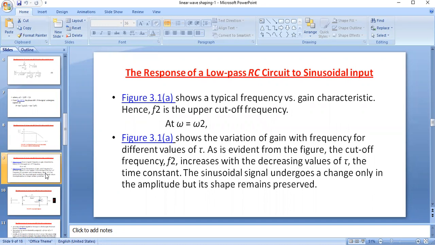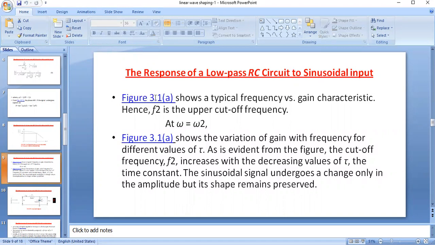The shape is the same as the input, but the amplitude will be reduced as the frequency goes on increasing.